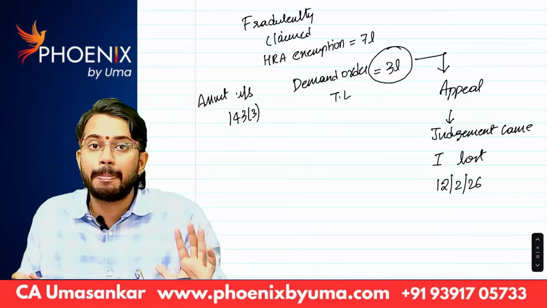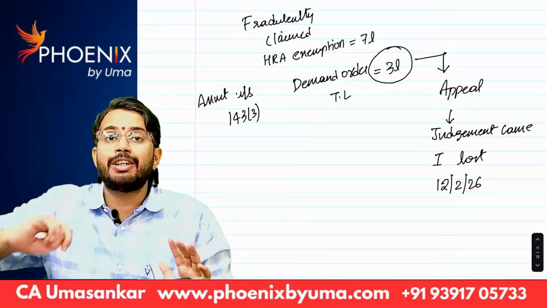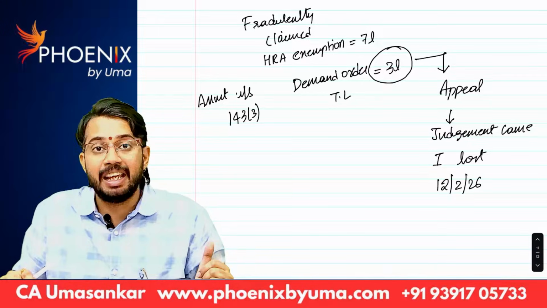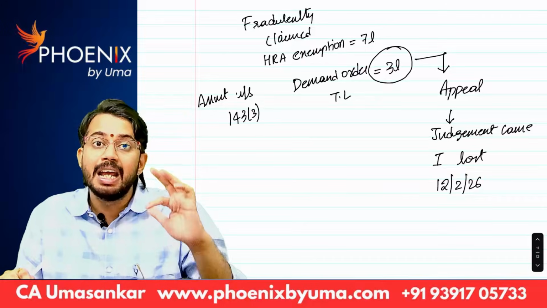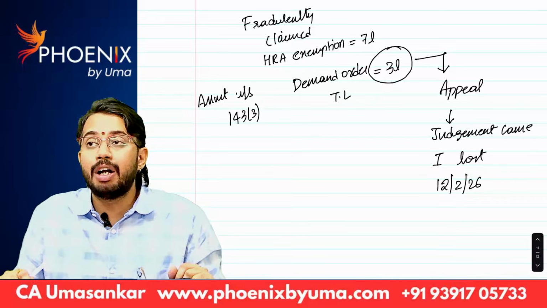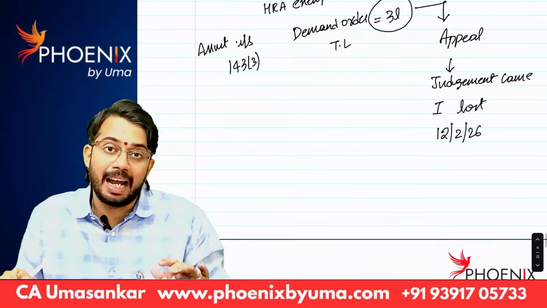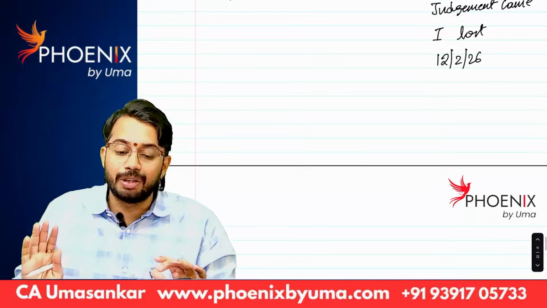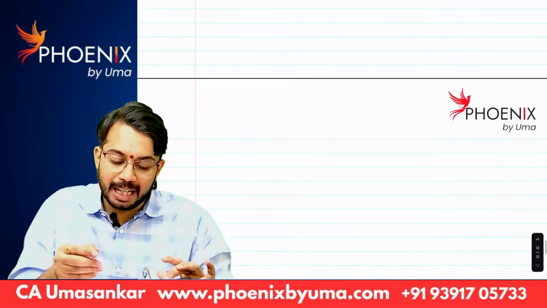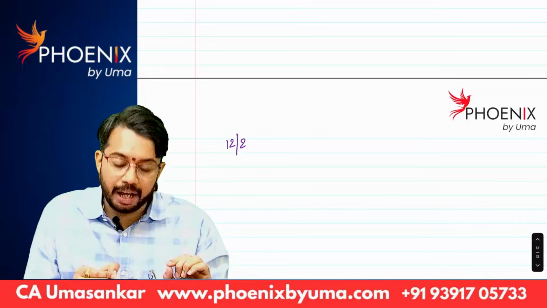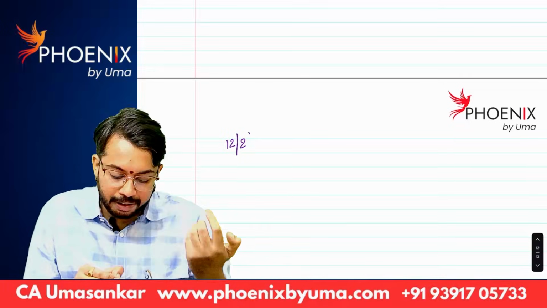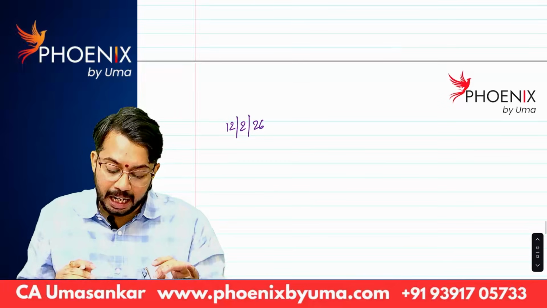In case of misreporting of income, 200% of tax is levied as penalty, correct? Underreporting of income, 50% of tax penalty. Misreporting of income, 200% of tax is penalty. To levy penalty also, there is a time limit. For example, judgment received today, appeal order received today, 12th February 26.